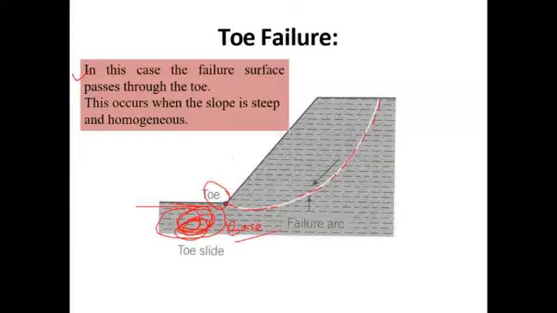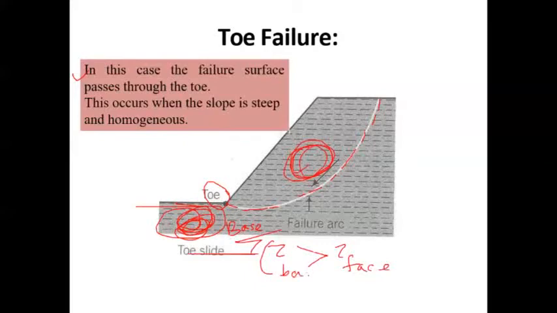So that means the shear strength, tau, is relatively higher at the base compared to the toe at the face portion. This is the face portion, and this is the base portion.